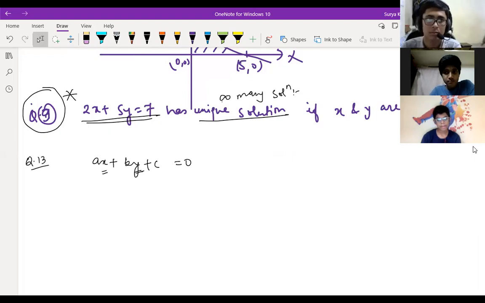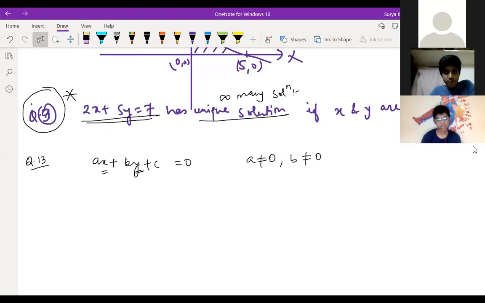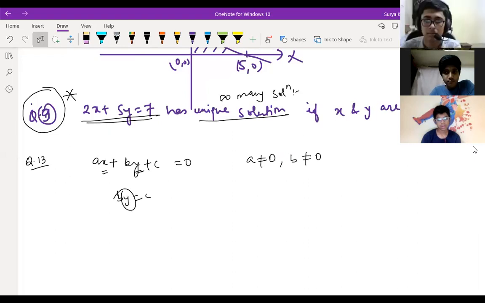So for two variables, a should not be equal to 0 and b should also not be equal to 0. Correct, children? Are you getting this or not? If a becomes 0, then this becomes by = c, and only one variable will come. If b becomes 0, then ax = 0. This also becomes one variable. Understood, children?